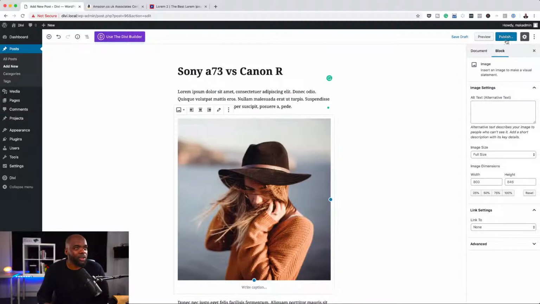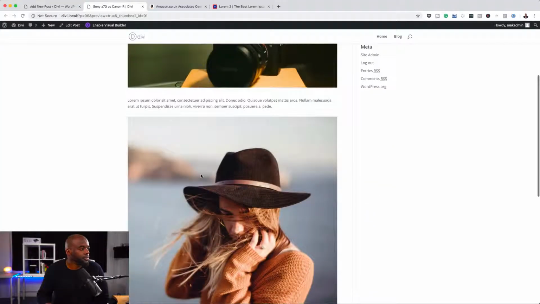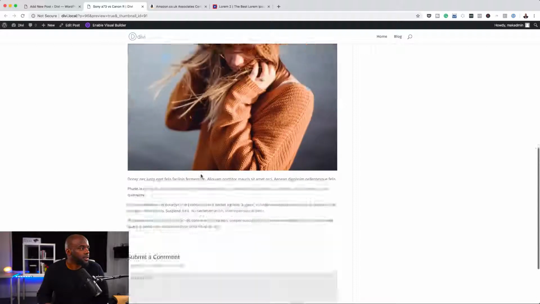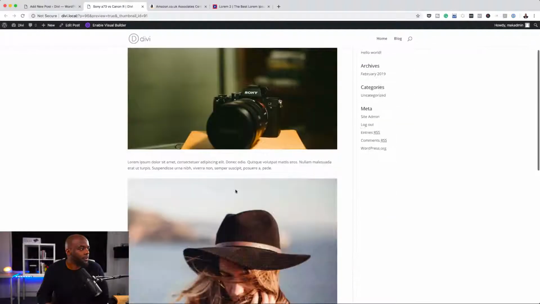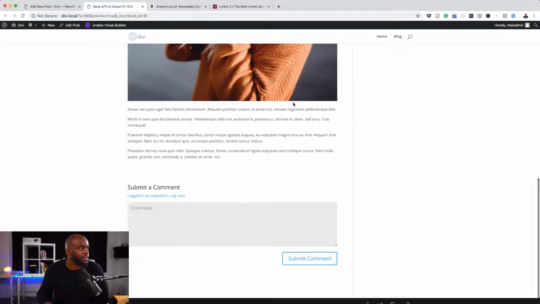I'm happy with that. I'm going to come over here now and click on publish. Now, if you want to do a quick review and take a look at it before you publish it, you can just hit review here. Right, so that's our article there. There's the camera, and then that's the write-up, that's the image, and then that's the text.